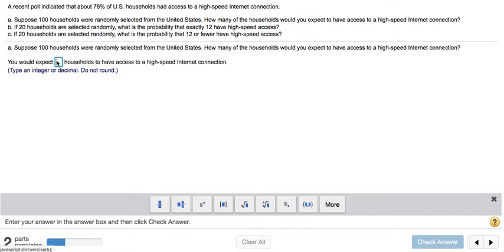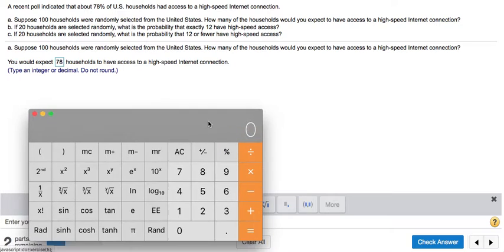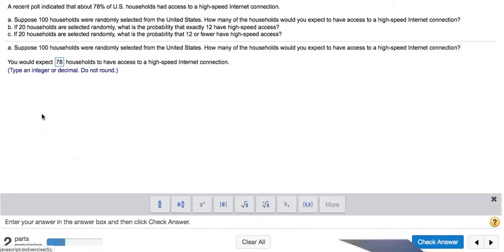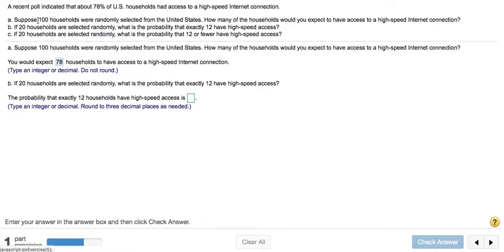It'd be 78. So I'd expect 78 out of 100 of the households to have access to a high-speed internet connection. And the reason is, if you took these two numbers, 78 and divided it by 100, no surprise, you get 0.78, which takes you back to the 78%. So I think that's really it for this part of the question, just multiplying the percentage to the total number of households that you sample.